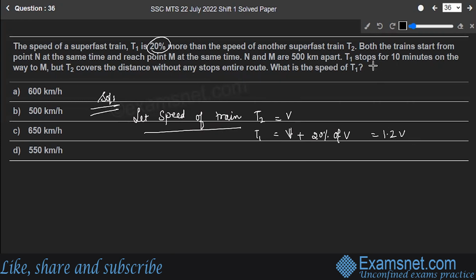Correct. Now it says both the trains start from the point N and reach the point at the same time. So at the same time they are reaching that point. Correct.